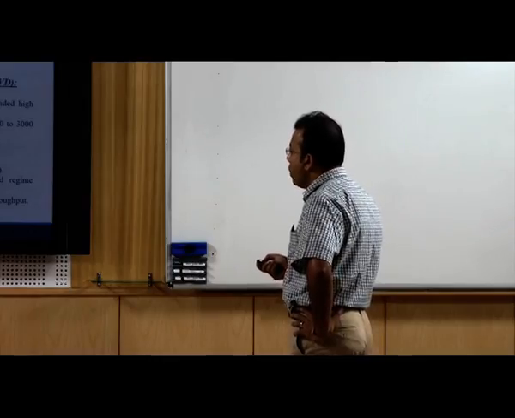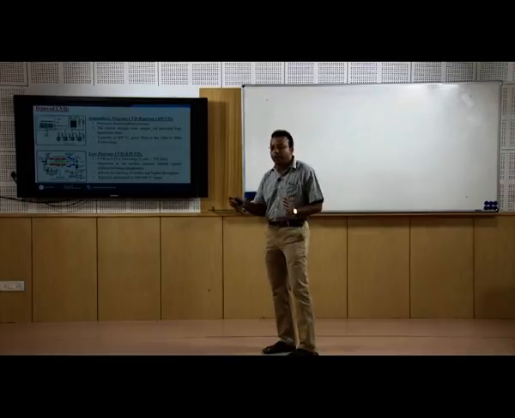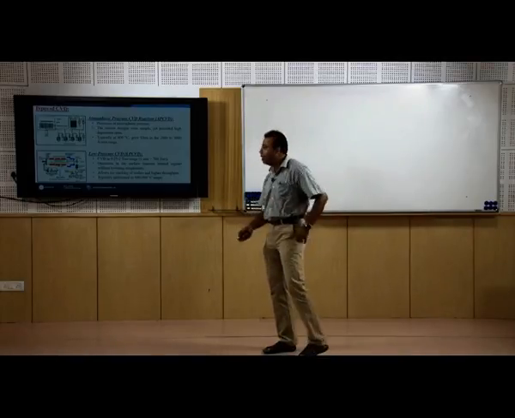Here, operation in the surface reaction limited regime without lowering temperature allows for stacking of wafers and higher throughput, and that is typically performed in the 300 to 900 degree centigrade range. So, here the temperature variation is a little bit bigger actually.